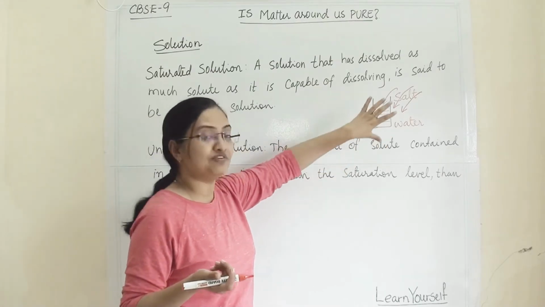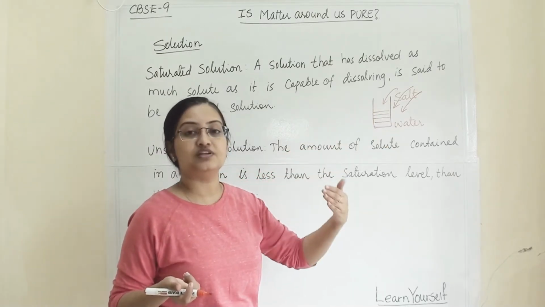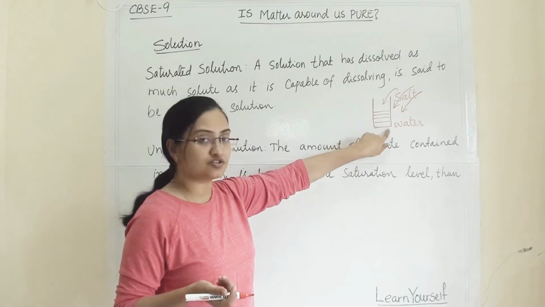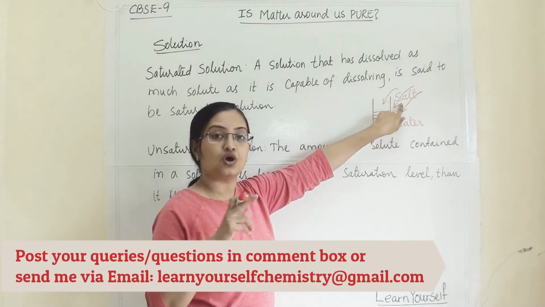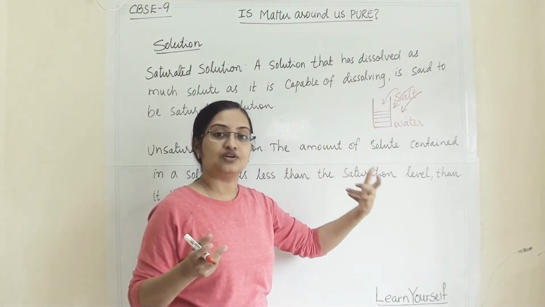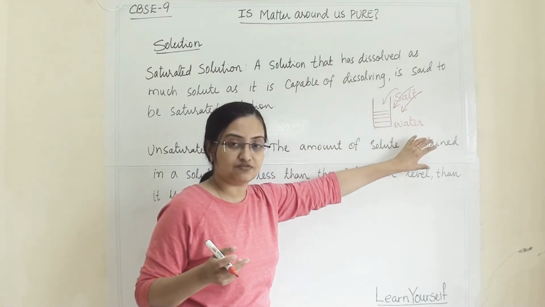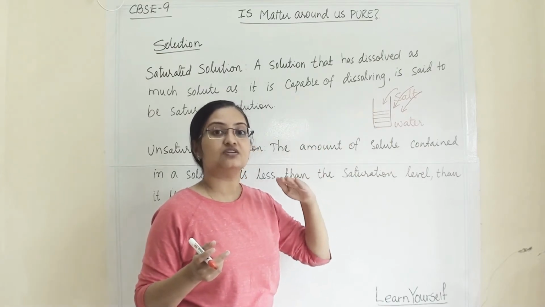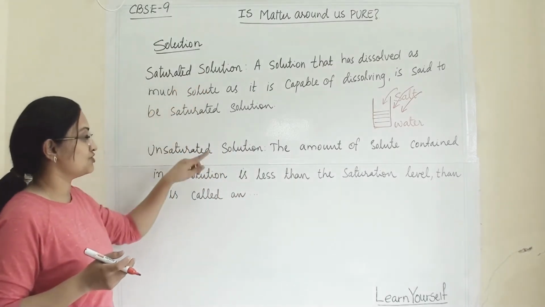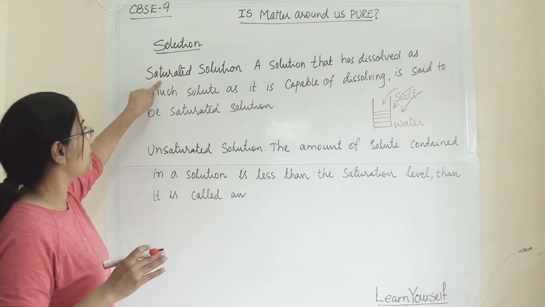Whatever we are doing, we are doing at room temperature, and we are checking the solubility of that particular solvent for that solute. If you change the solvent, the solubility limit for salt will change. If you change the solute, the solubility will change in that particular solvent. So we are talking about this specific solute and this specific solvent at room temperature or one specific temperature. Now we are discussing saturated solution and unsaturated solution. What is the meaning of saturation point or saturated solution?